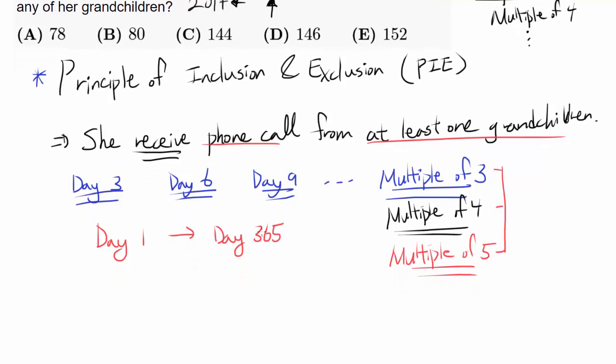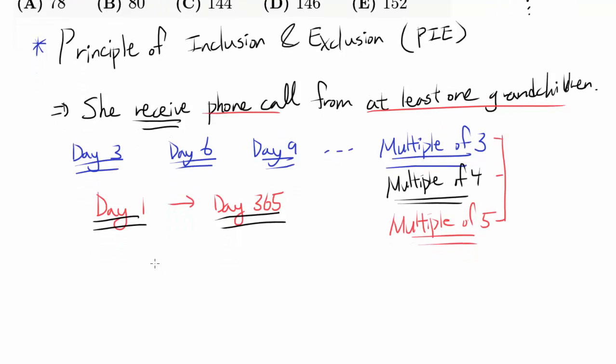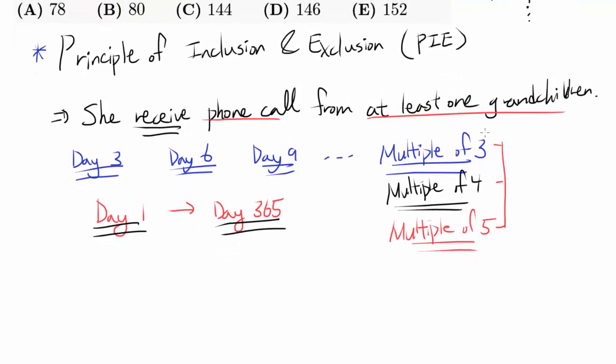So we wish to find how many days from day 1 to day 365 are a multiple of 3 or a multiple of 4 or a multiple of 5. Let's start with multiple of 3. How many days are a multiple of 3? Just dividing 365 by 3 quickly shows us that 121 days are a multiple of 3. Doing the same thing for multiple of 4 should get you 91. And for multiple of 5 should get you 73.